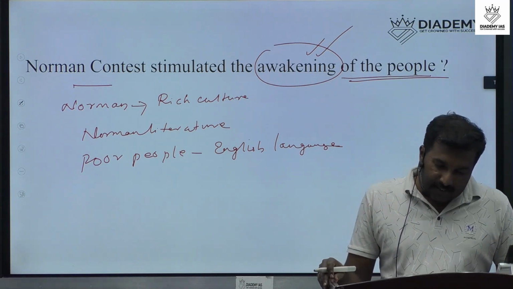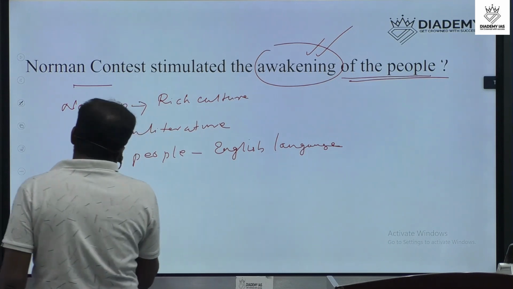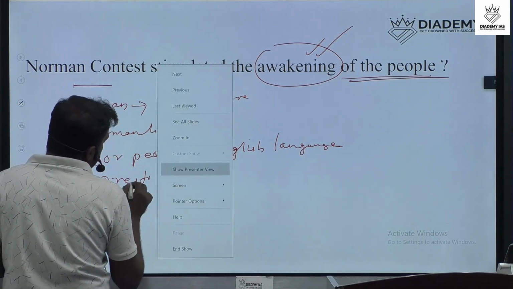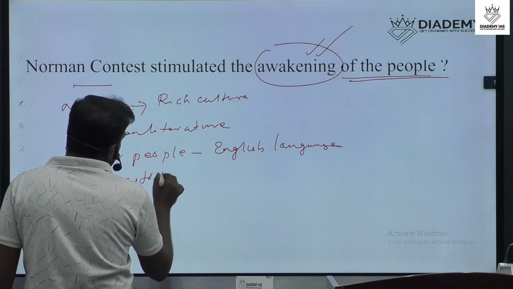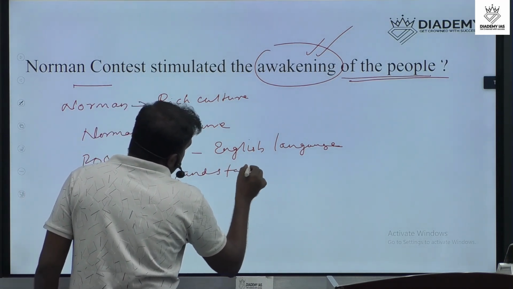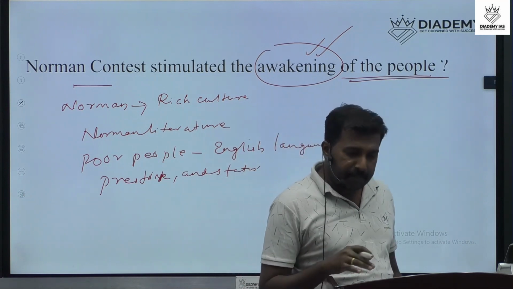And next one is, Norman people normally give importance to prestige and status. Okay, they ignored the common people.